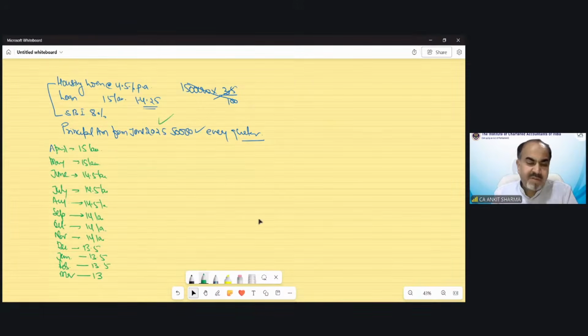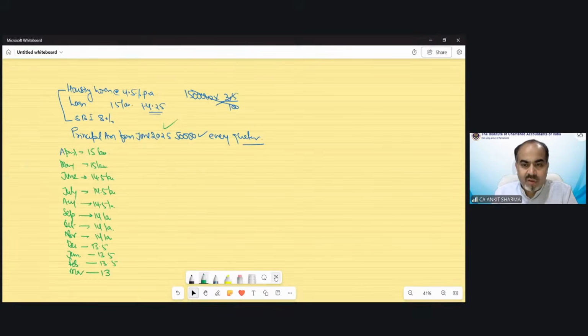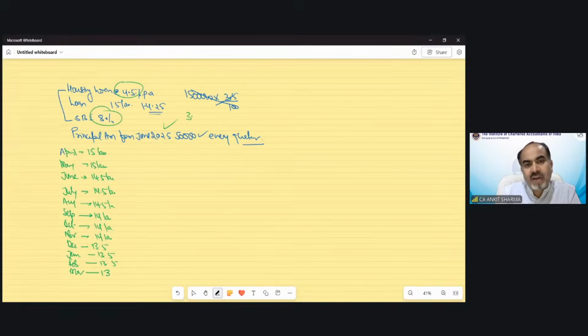So now, when we have discussed this provision in our normal class, there are two options to solve this question. Either apply this difference of rate, 4.5 and 8, that is 3.5%, on every month's value, like 15 lakh multiplied by 3.5% upon 1 upon 12.